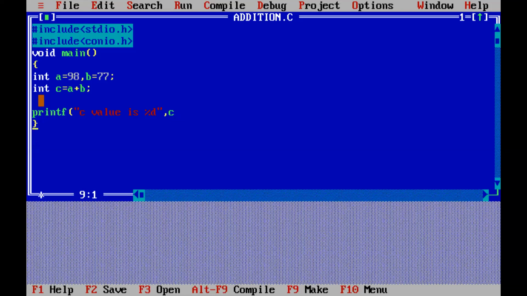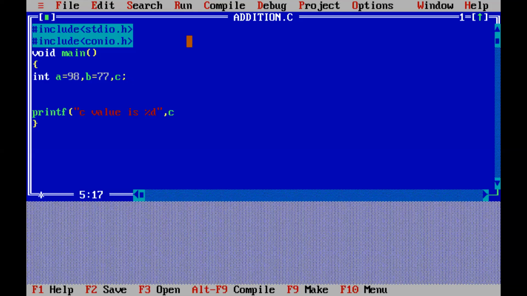After declaration of variables only, you write clrscr. After initialization of variables only, you should write clrscr. Okay. Then one more important point here. Suppose if you write like this, is there any wrong? A equal to 98, comma, B equal to 77, comma, C, followed by semicolon. What is the meaning of that line? A, B, C are called integer variables.